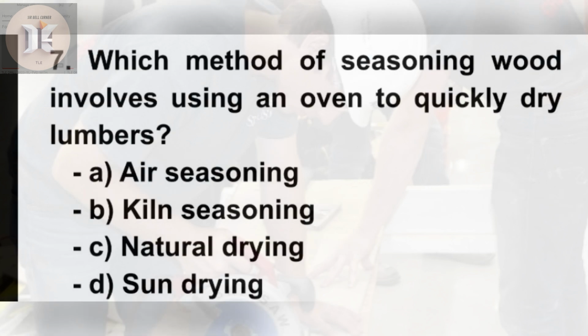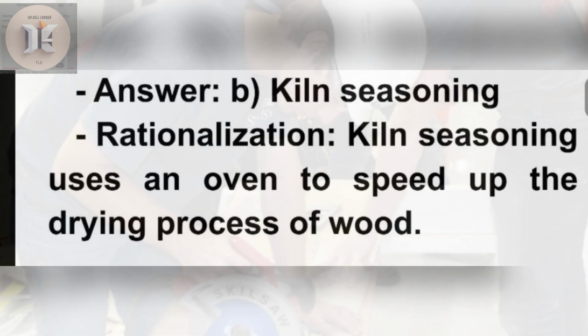7. Which method of seasoning wood involves using an oven to quickly dry lumbers? A. Air seasoning. B. Kiln seasoning. C. Natural drying. D. Sun drying. 5, 4, 3, 2, 1. Answer. B. Kiln seasoning. Rationalization. Kiln seasoning uses an oven to speed up the drying process of wood.